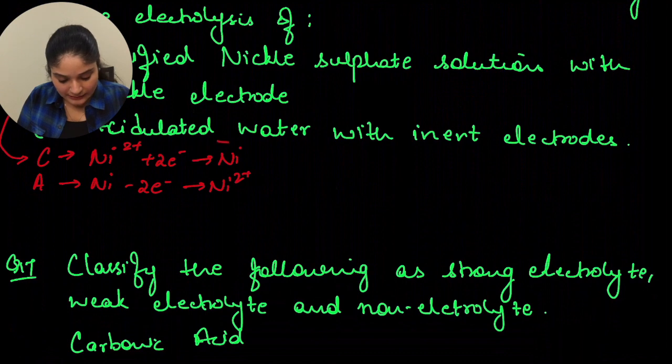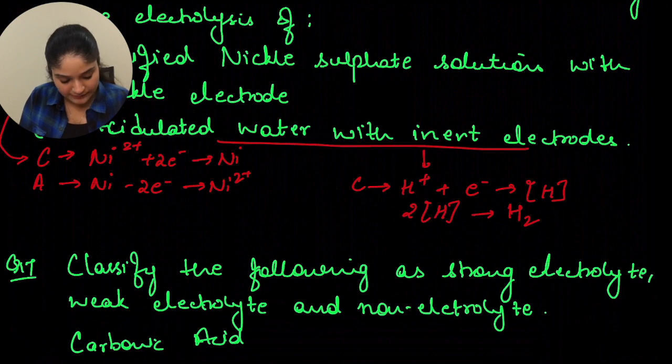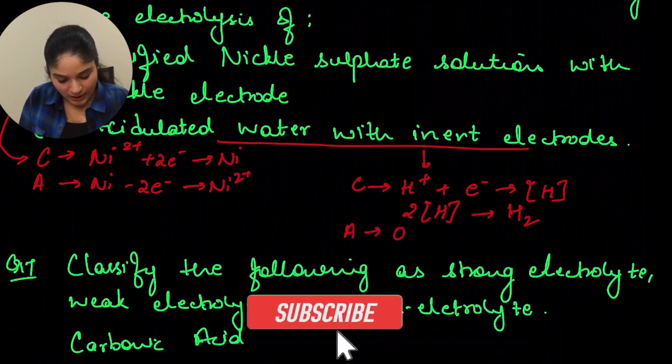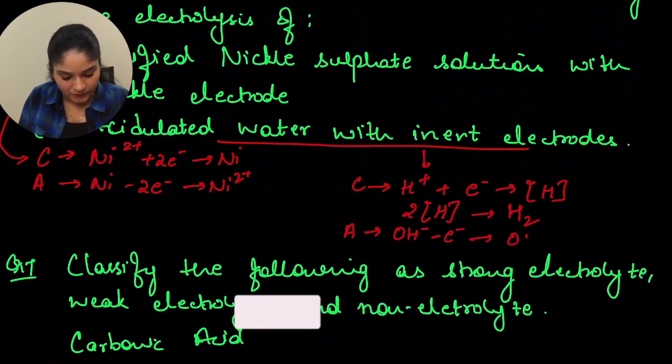Then you have acidulated water with inert electrodes. In this case, at cathode, you'll have hydrogen plus electron that will give you nascent hydrogen. This nascent hydrogen, when combined with another nascent hydrogen, gives you H2, that is hydrogen gas. At anode, you'll have hydronium ion minus electron, and this will give you OH.